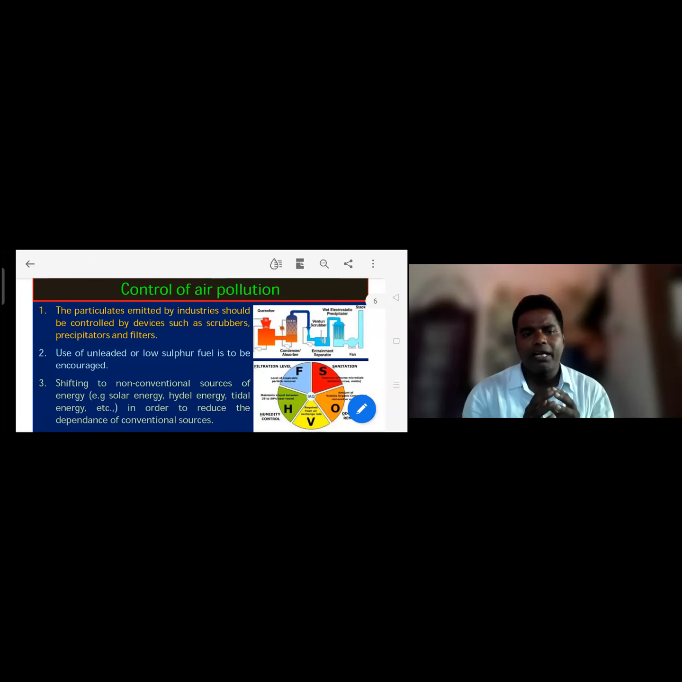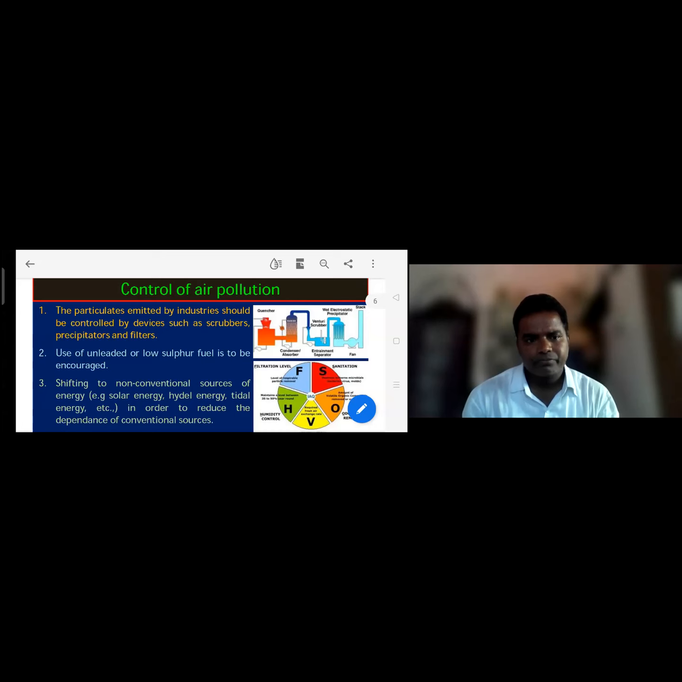The particulates emitted by industries should be controlled by devices such as scrubbers, precipitators and filters. Here we are controlling industrial air pollution by using scrubbers and precipitators. The use of unleaded and low sulfur fuel should be encouraged. Nowadays petrol contains more lead, and we continuously use that type of petroleum, so the lead is released. It is toxic to the human body and toxic to other animals also.